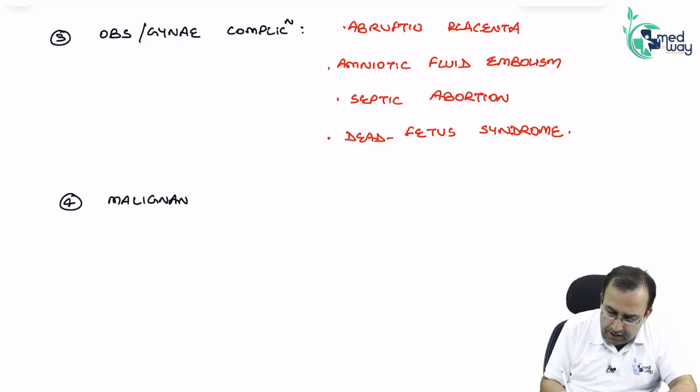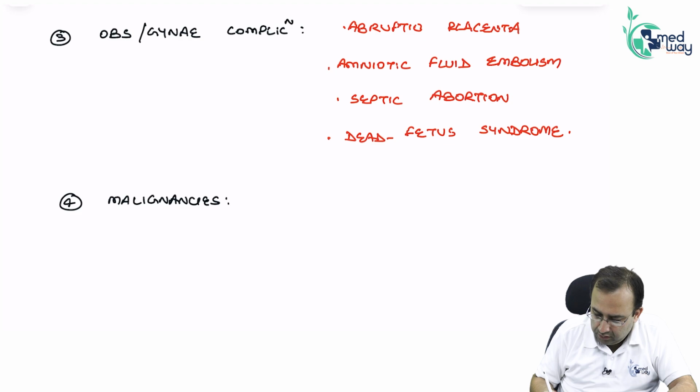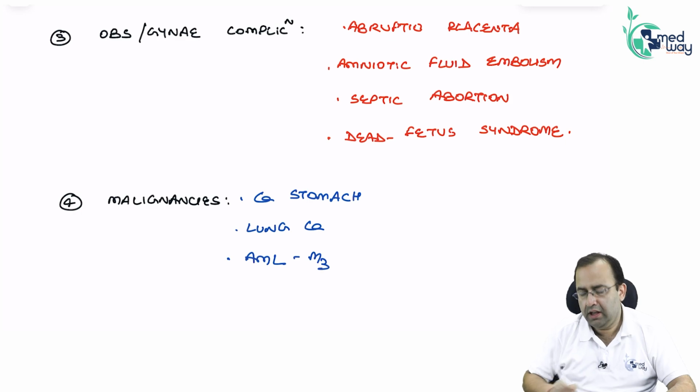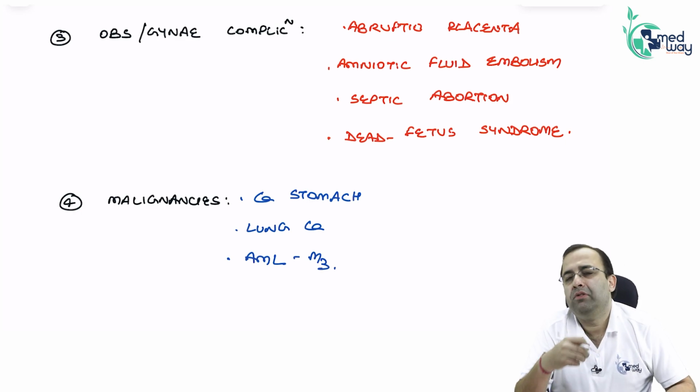कौन से cancers के साथ देखा गया है? That is carcinoma stomach, lung cancer, and acute myeloid leukemia. कौन सा acute myeloid leukemia? AML-M3.